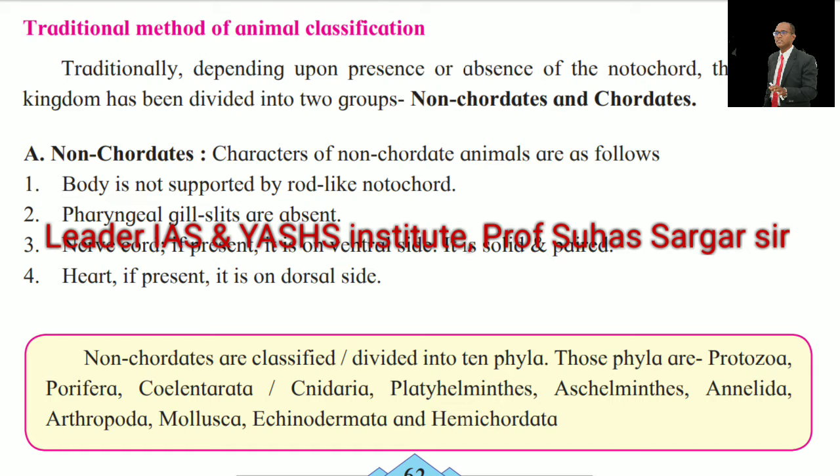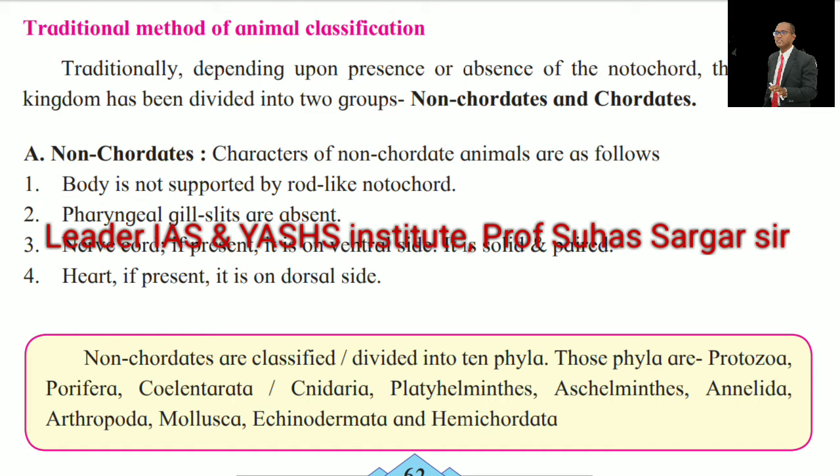Traditionally, depending upon the presence or absence of the notochord, the animal kingdom has been divided into two groups. First, non-chordates and chordates. Non-chordates. The characteristics of non-chordate animals are as follows. Body is not supported by the rod-like notochord. Pharyngeal gill slits are absent. Nerve cord is present on the ventral side.